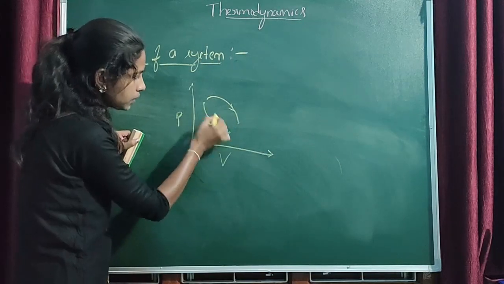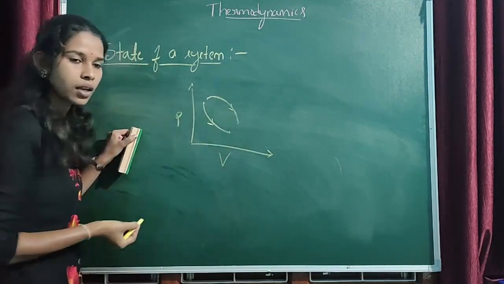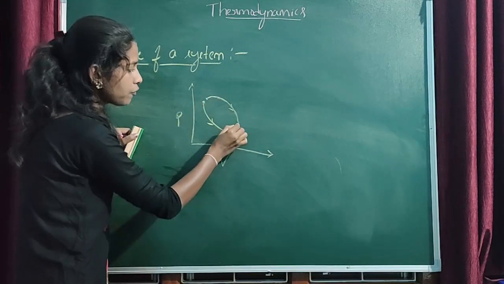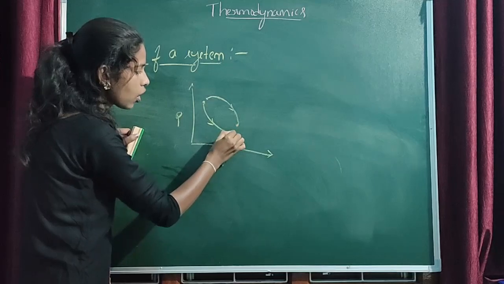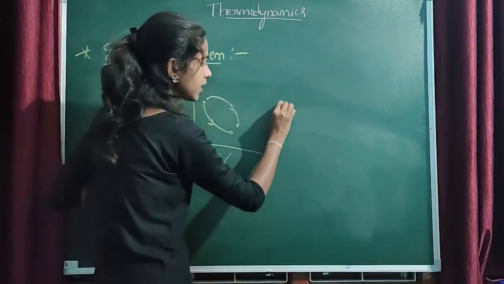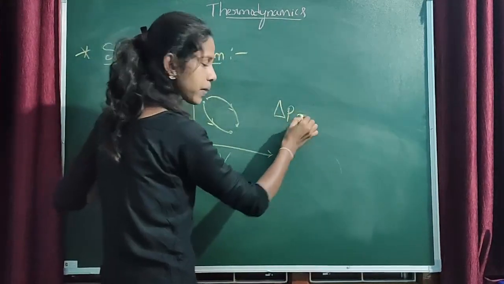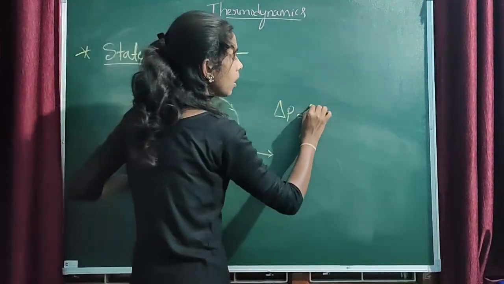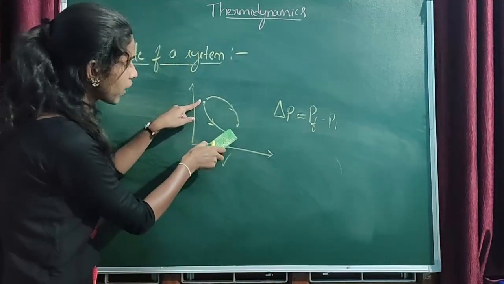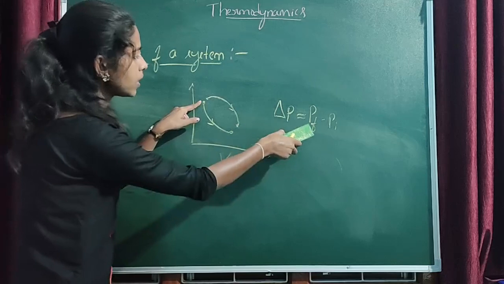It has this path and it has this. The path is different, but the initial and final points are the same. Here if I consider delta P, that means the change in pressure, then that will be the final pressure minus the initial pressure. Here the final pressure and initial pressure values will be the same.